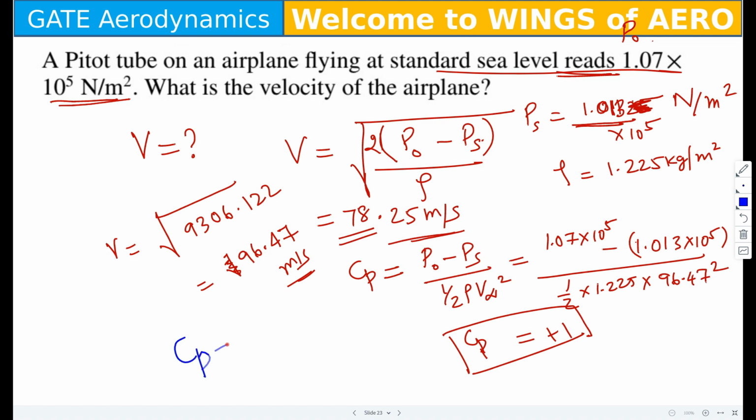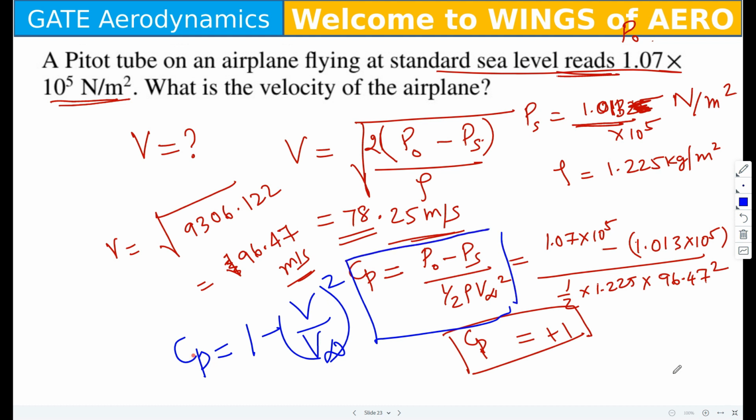There is one other formula for Cp, that is 1 minus (V by V infinity) whole square. This is one formula. Apart from that, there is another formula, and this one only satisfies for an incompressible fluid or incompressible flow. Keep that in mind.